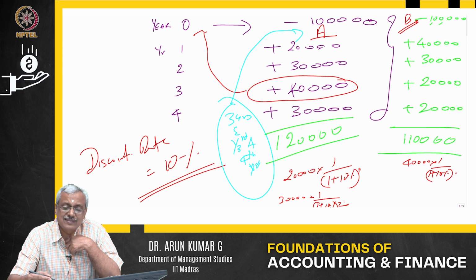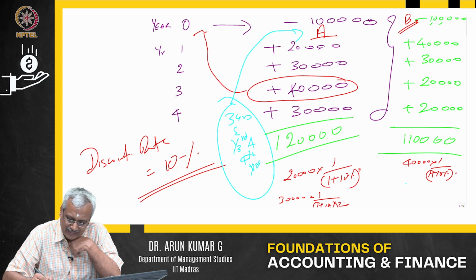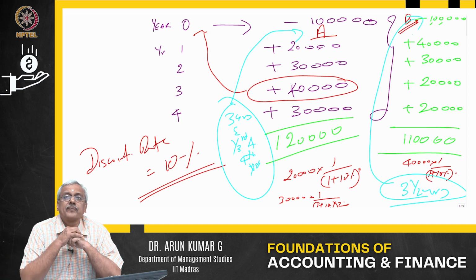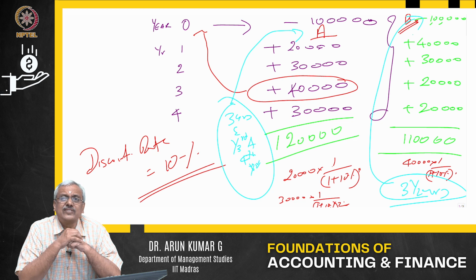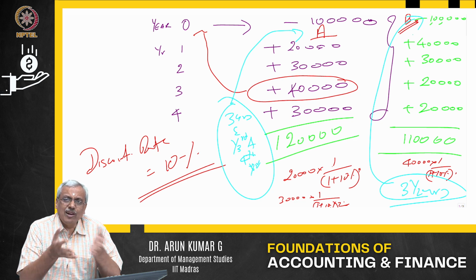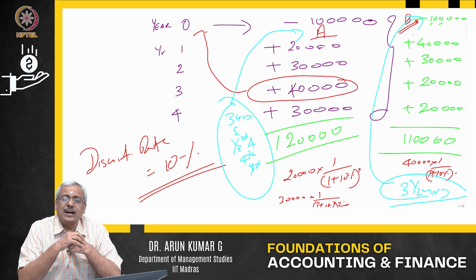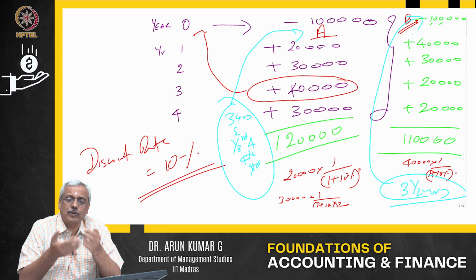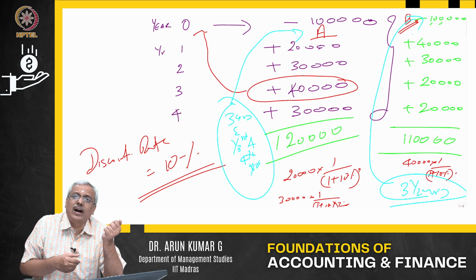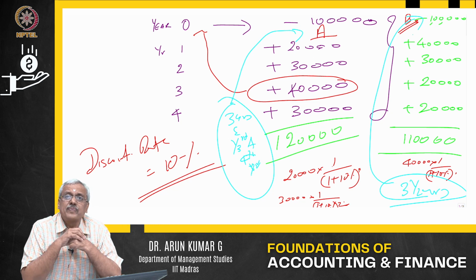Whereas when I look at this project B, 40 plus 30 is 70, 80, 90, and then I need another 10,000 to cover this lag. So in this particular case, it is 3.5 years when I will get the payback. So you will say, I will go with project A because project A gives me the money in a time which is less than the time that project B takes to give me the return back. So I'll go with project A because project A gives me in 3 years and 1/3 of the year, whereas project B takes 3.5 years. Payback is nothing.